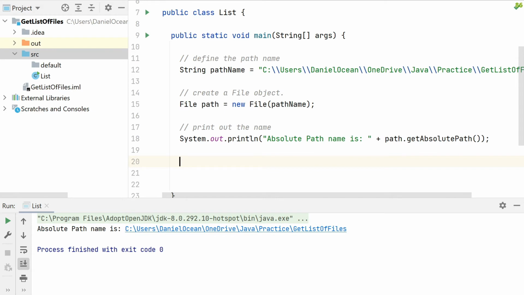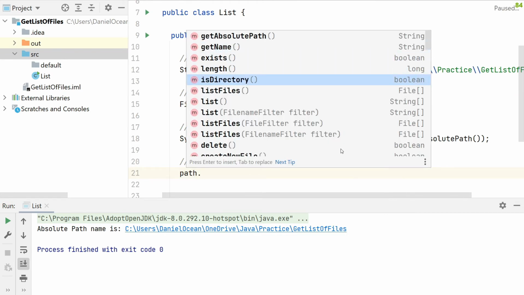If we want to list all the files and the directories within here, right? I just want to list all the files and the directories. So let's see. If I do path dot, we can get a list of files that will return an array of file objects, and then we can cycle through those, the array of file objects.